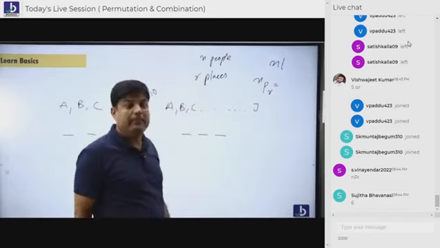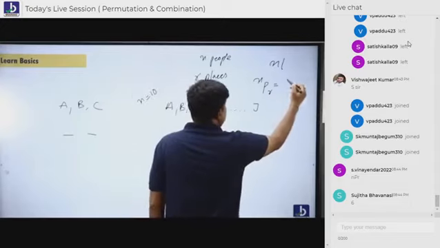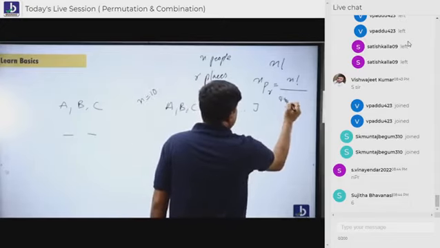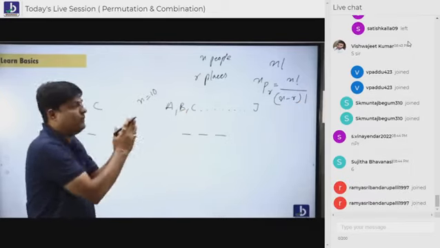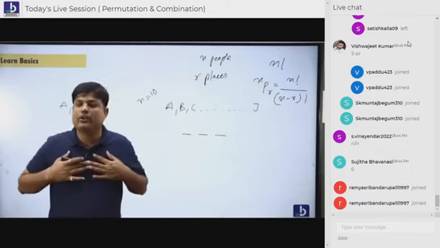What's the formula for nPr? n factorial by n minus r factorial. But we don't want the formula. We are not depending on the formula.